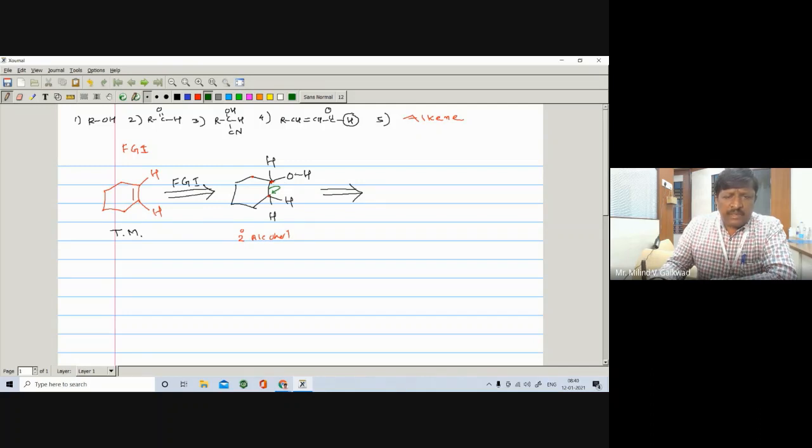As soon as this carbon becomes positive, we have to neutralize it by shifting this sigma bond here, forming a double bond. So we get the corresponding fragments: here is a CH2 and here a C negative, and here is the H and a C double bond O, so you are having this negative, right?